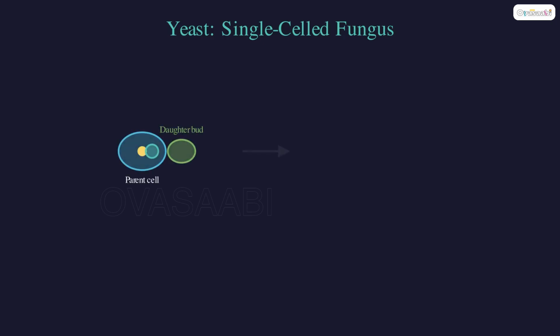Yeast is a single-celled fungus that reproduces by budding, where a small daughter cell pinches off the parent. In bread and beer, yeast ferments sugar, releasing carbon dioxide and ethanol.